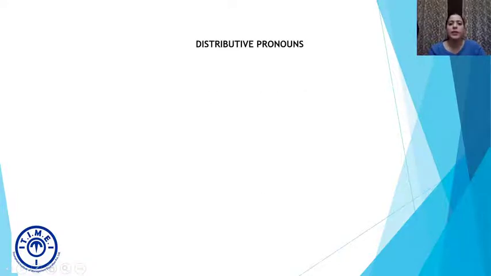All right. The next one is distributive pronouns. Here, the pronoun will refer to each individual of a set. Each individual of a set will be referred to, which is why we have everyone has his own problems.